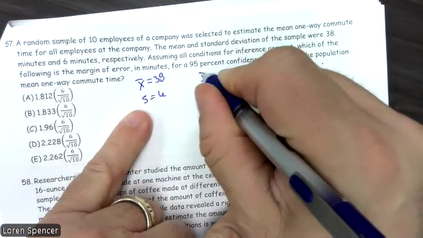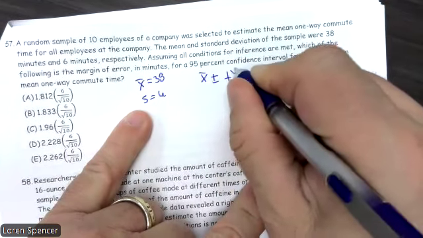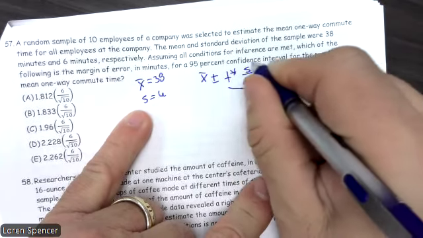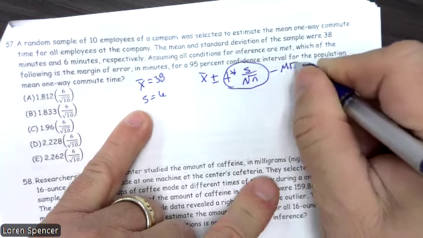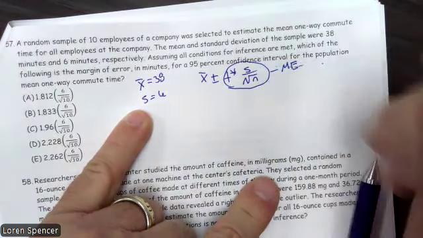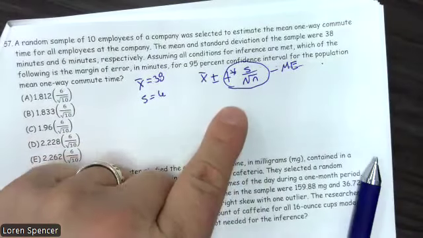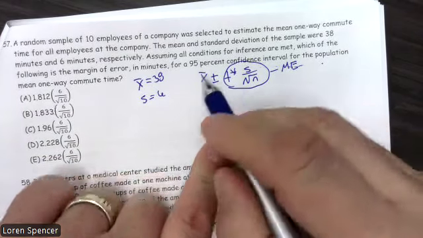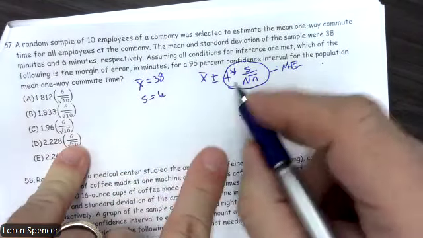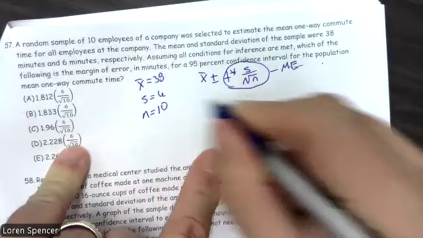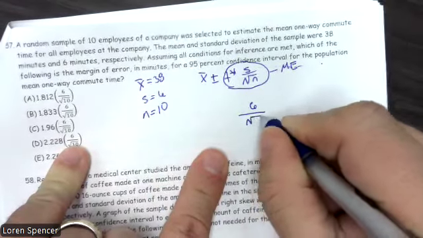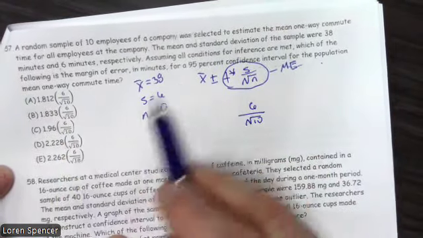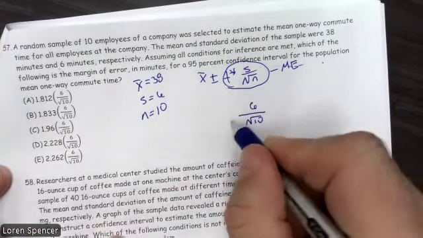Well, margin of error is X bar plus or minus T star S divided by square root of N. So this part right here is my margin of error, and that's really all we care about. So let's go ahead and focus on that. Our sample size in this case was 10. So we're going to have 6 over the square root of 10. Well, unfortunately, they all have that. So the tricky part is going to be getting the right T star.